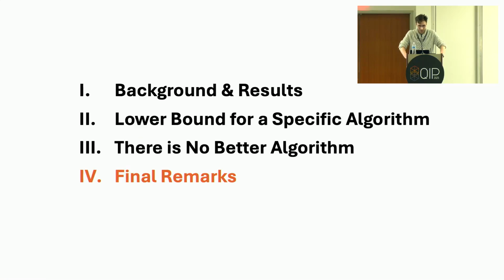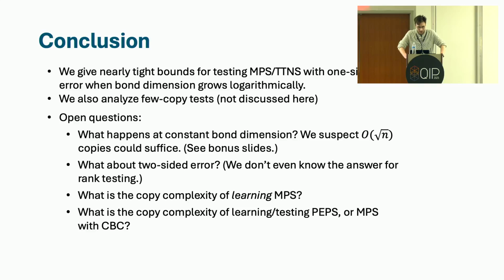Okay, so let me make some final remarks. To summarize, we give nearly tight bounds for testing tree tensor network states, and as a special case, matrix product states, with perfect completeness when the bond dimension grows logarithmically. We also analyze few copy tests, where you're restricted to making measurements on few copies at a time, but I didn't discuss that here. And there are a few interesting open questions that arise from our work.